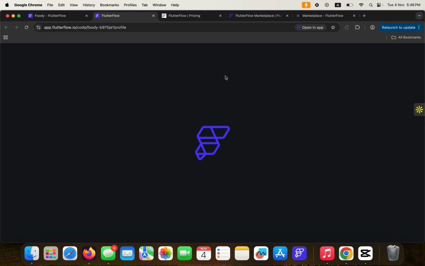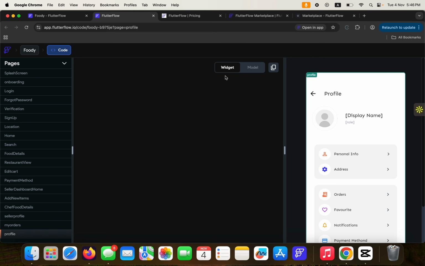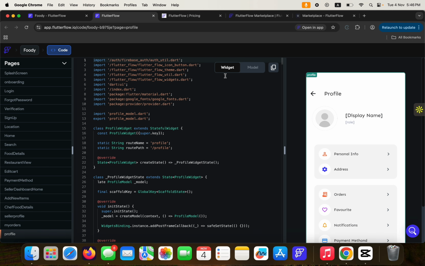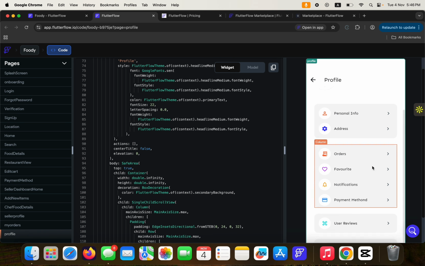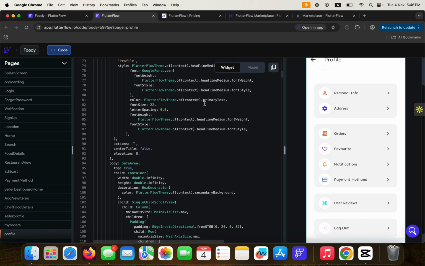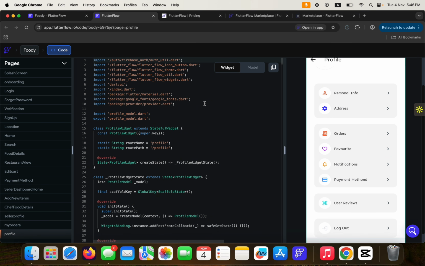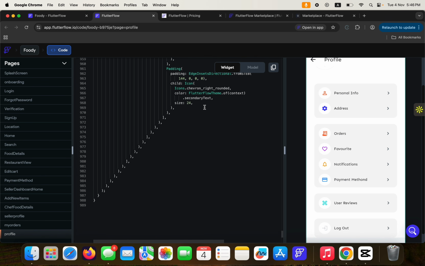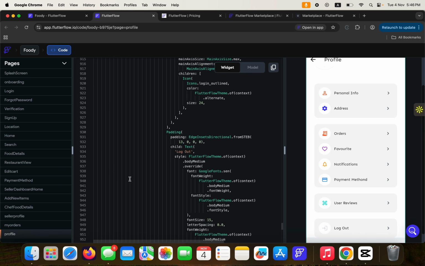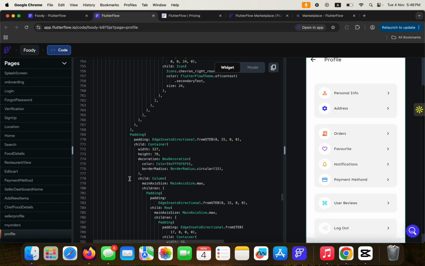So your application built with FlutterFlow does not run on water, it runs on code. And this code is in Google's Dart programming language and of course the Flutter framework. So this is the code that makes up the application. As you can see, this particular page here that looks very friendly and interesting is being generated by this bunch of code here. So how many lines do we have? Let's keep going down. We have here 989 lines of code, all right? 989 lines of code. And that's what FlutterFlow helped you overcome by building this platform and helping you to build.